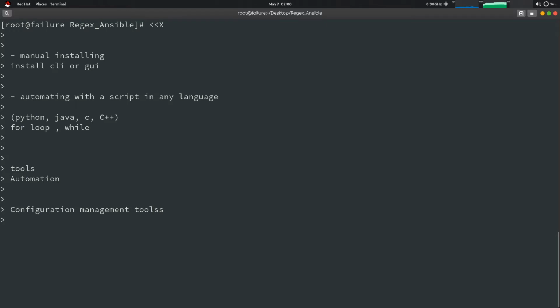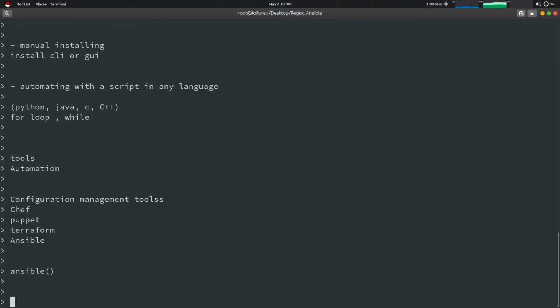There are various such configuration management tools, like Chef, Puppet, Terraform, and Ansible. Ansible is the topic which we are studying right now.